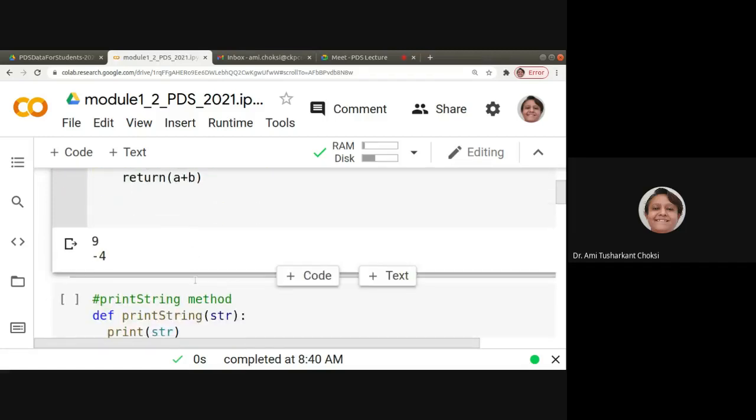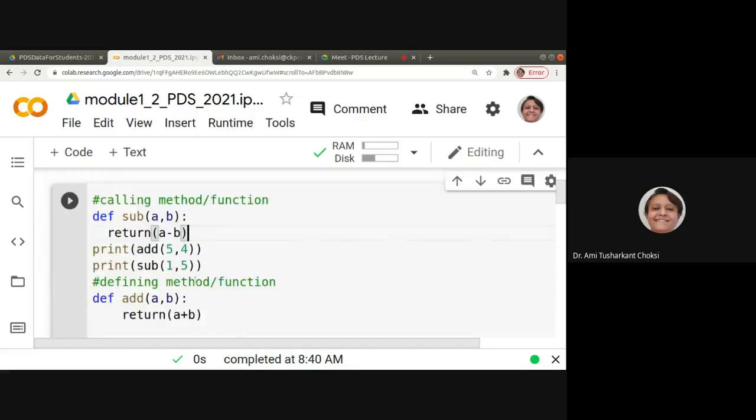Now it is running fine. Why is it so? First of all, we had the add function, that we ran very simply, but the definition was before calling. Then after I changed that, that is, I called first and then put the definition, but when you once run this code, the function is there in the memory, RAM, we can say. So it will not create a problem whether you put it before calling or after calling.